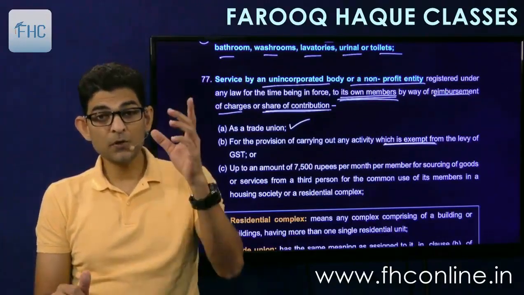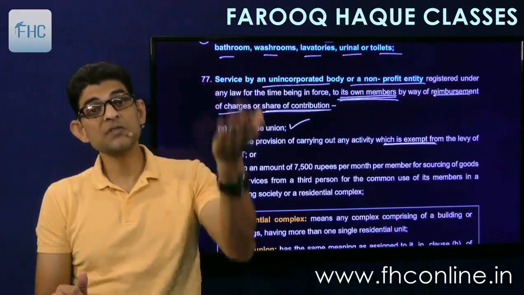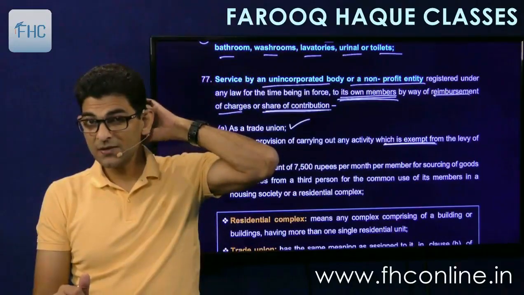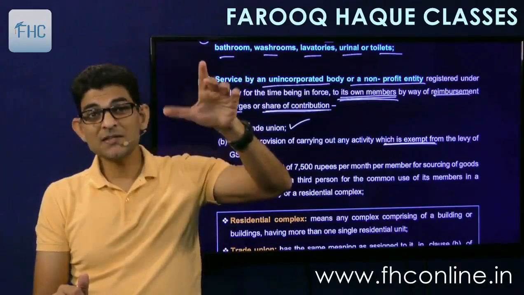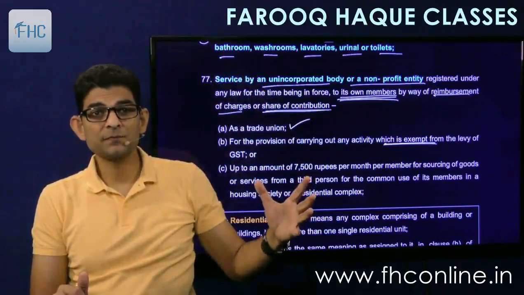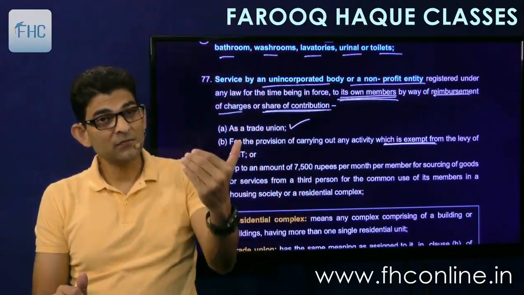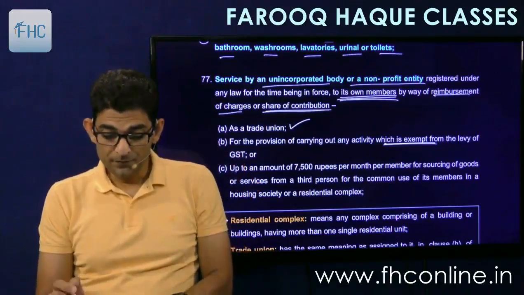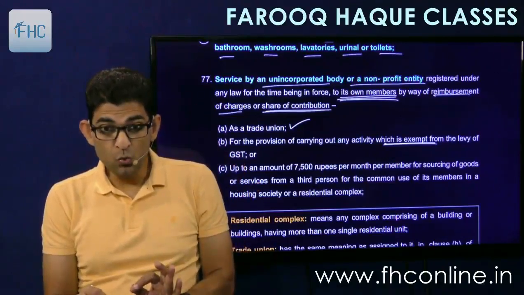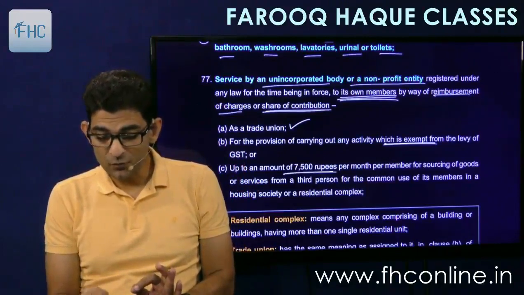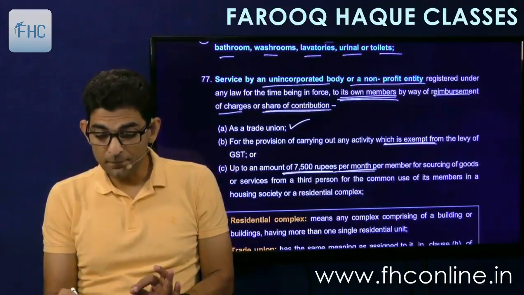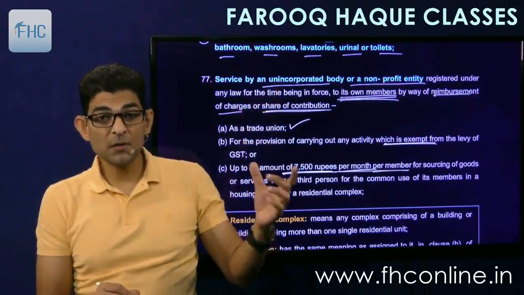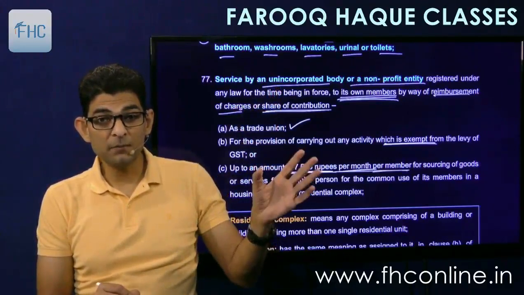So if the unincorporated body is giving a kind of service which is exempt under other clauses that we are seeing, out of these 83 clauses, then the money collected from the members will also be exempt. Or up to an amount of 7,500 rupees per month per member is collected. Means the contribution or reimbursement is up to 7,500 per month per member.